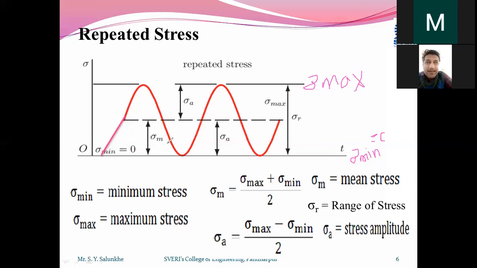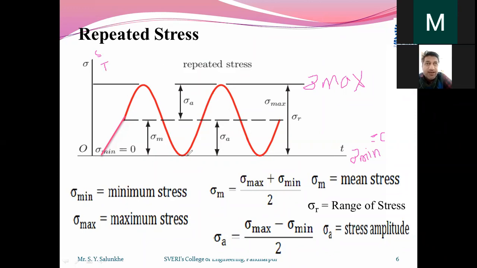But it is of the same nature. That is nothing but if it is compressive, then it is compressive type of stresses, increasing to a certain value, then again decreasing to zero, then again increasing to its maximum value, with respect to time. So if it is compressive in nature, it will be compressive, and if it is tensile in nature, then it is tensile only.